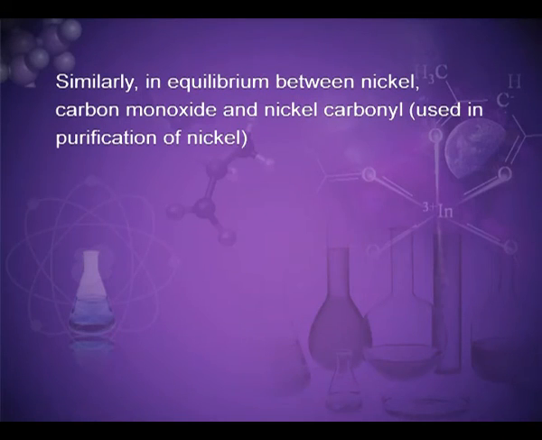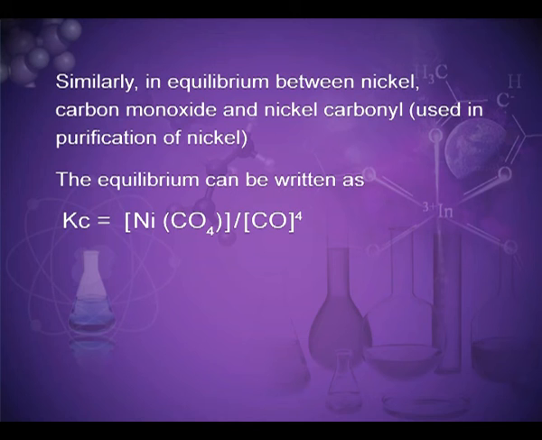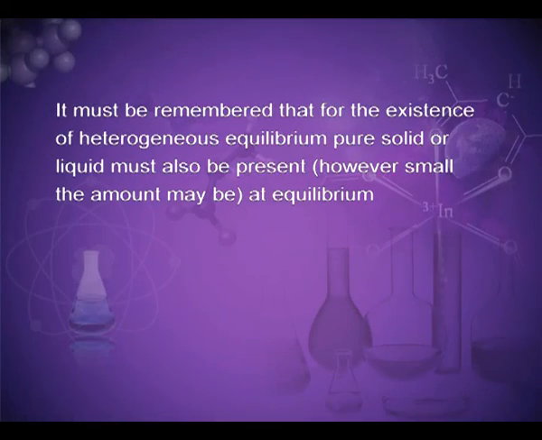Similarly, in the equilibrium between nickel, carbon monoxide and nickel carbonyl, used in the purification of nickel, the equilibrium can be written as Kc is equal to the molar concentration of Ni(CO)4 divided by the molar concentration of carbon monoxide to the power 4. It must be remembered that for the existence of the heterogeneous equilibrium, pure solid or liquid must also be present, however small the quantity or amount may be.